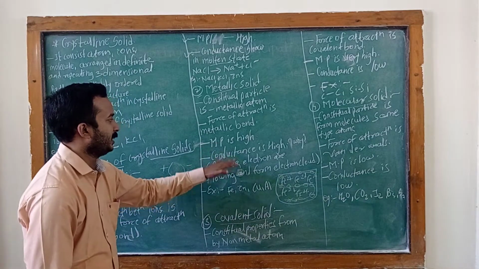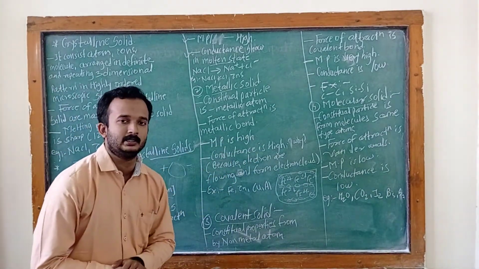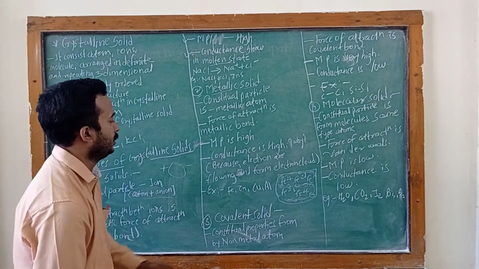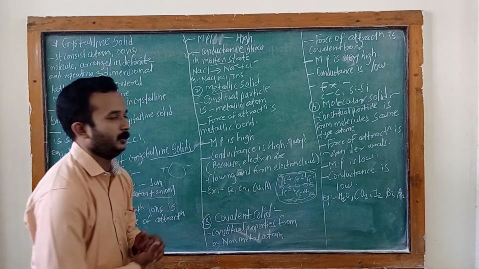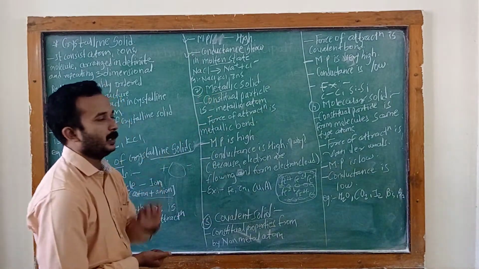Therefore the metallic solid's conductance is high. Its examples are Fe, zinc, copper and aluminum. These are examples of the metallic solid.